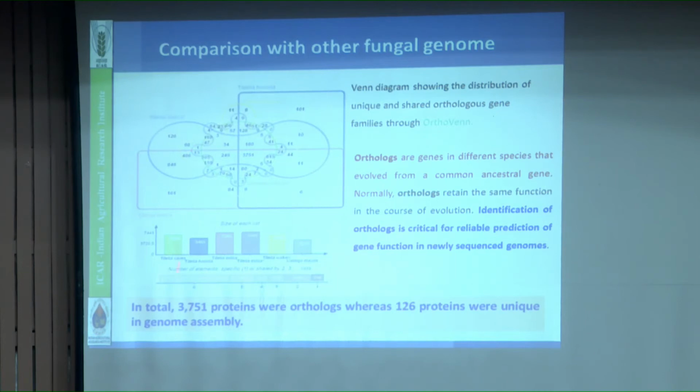It means these proteins have a role in the evolution of the pathogen. These are conserved in the Tilletia species. It's not a smut fungus, you can say. So these are conserved in the genome. It is done through OrthoFinder, a software through which we can identify them.